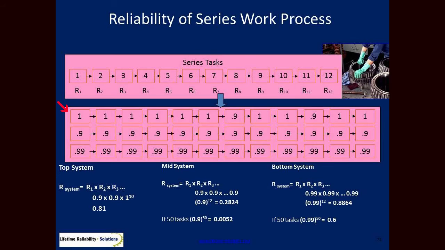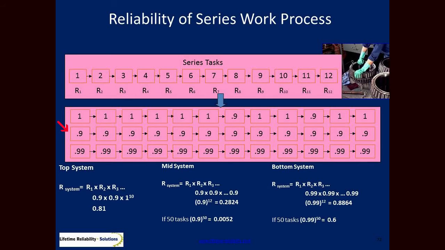Here we go, my 12-step process, 2 of which I have 90% reliability. The chance of the whole system being done right is 0.81. So if this job is done 100 times, 81 times right, 19 times it'll fail on these 2 steps. So I'll be a bit pessimistic now.